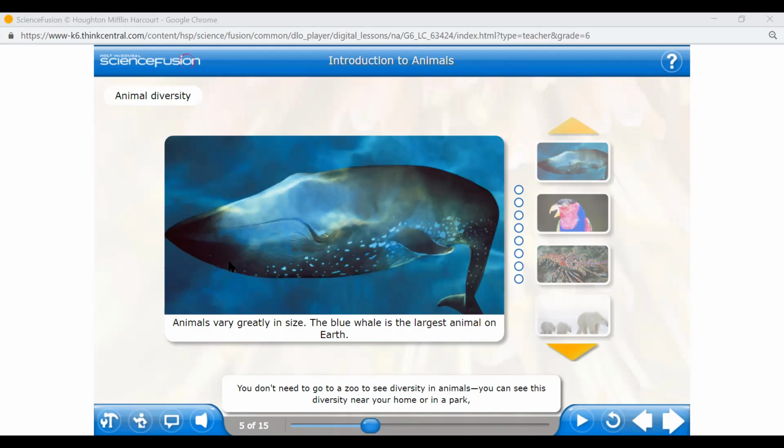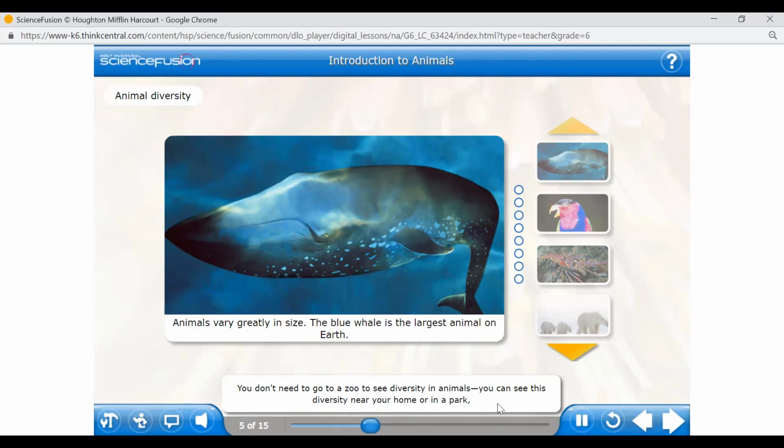Next we have a very greatly sized whale, the blue whale, which is the largest animal on earth.